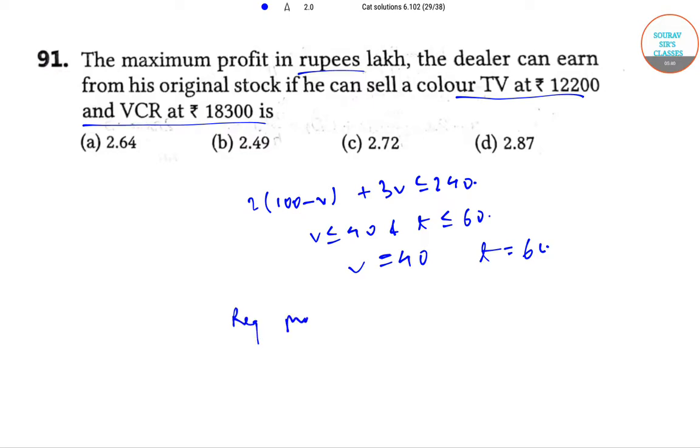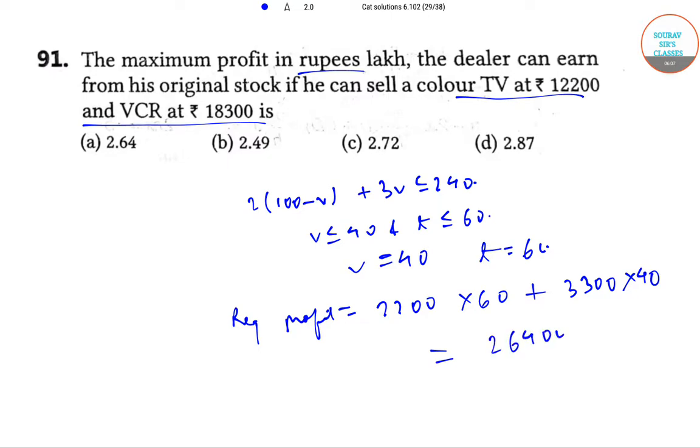Therefore, the required profit is equal to 2200 into 60, this is the total profit from TVs, and the profit from a single VCR would be 3300, into 40 is the total profit from VCRs. So once we sum this, we get 2,64,000, that is 2.64 lakhs. Option A.